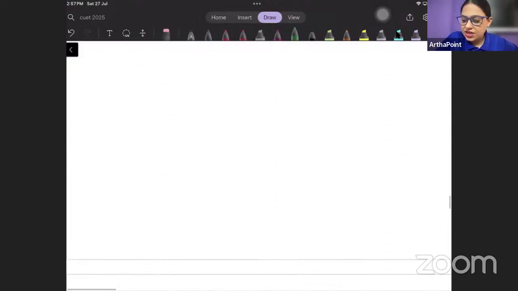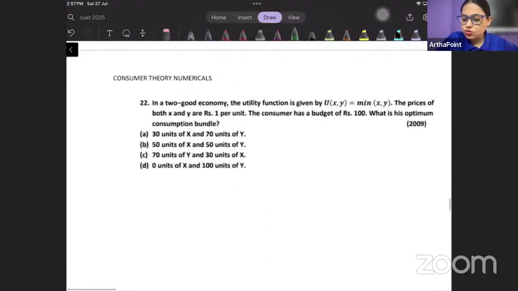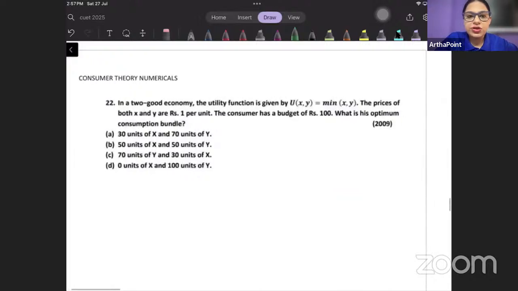Okay, let's take one more question now. So read it out, try to do this question. In a two good economy, utility function is given to you. Price of both goods is given to you. Income is given to you. Find the optimal consumption bundle.